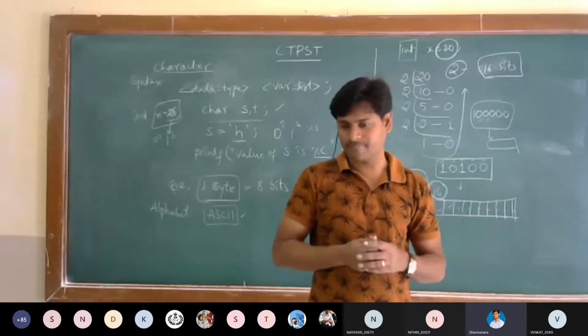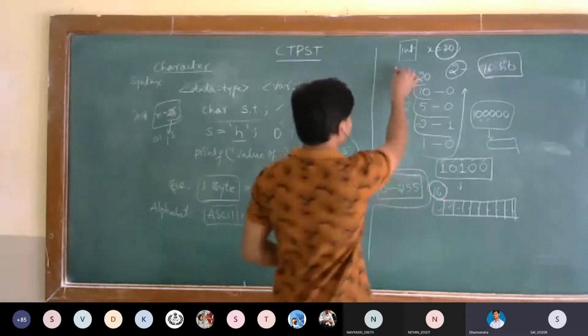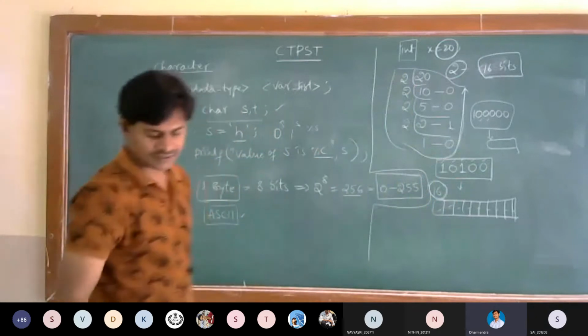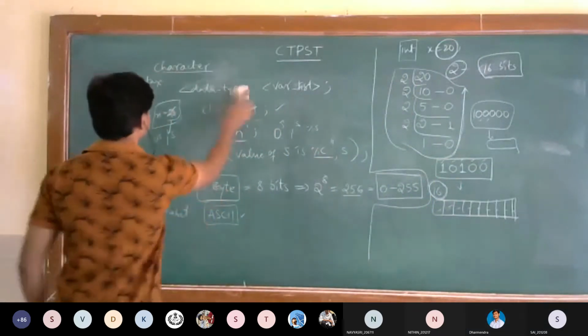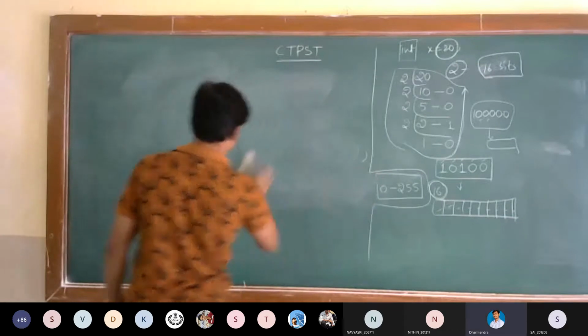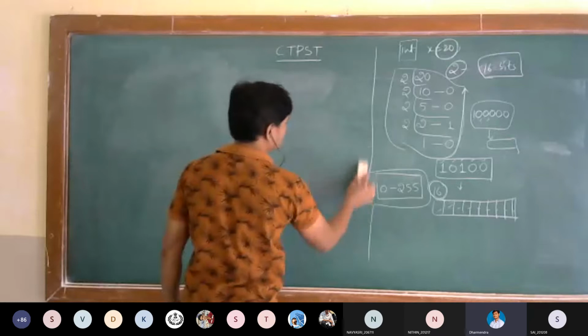Sir, how will a character value convert into binary form? So this is the way of conversion.